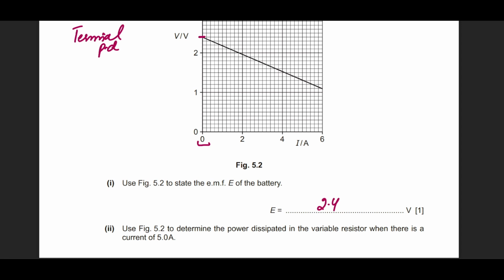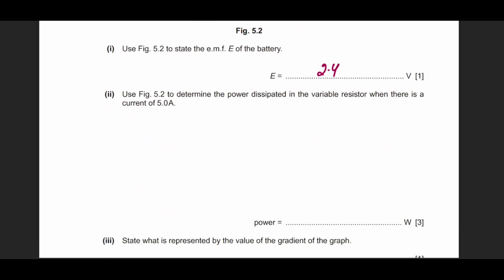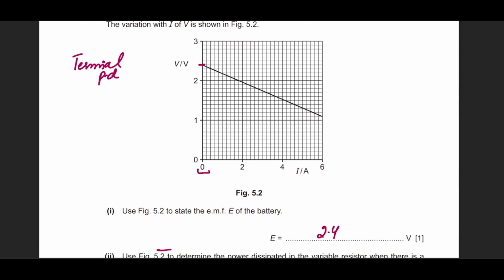Or if you have the exam paper with you in a printed format, you can count the boxes and get to 2.4. It says use figure 5.2 to determine the power dissipated in the variable resistor when there is a current of 5 amperes. Okay, fine. So whenever there is a current of 5 amperes, according to this diagram, the voltage can be located from the graph, and at a current of 5 amperes the voltage comes out at 1.3 volts.